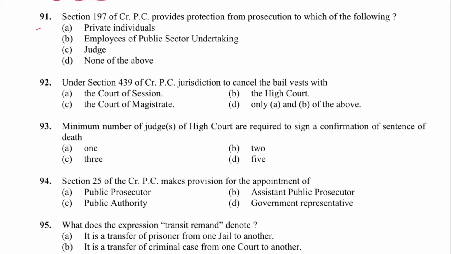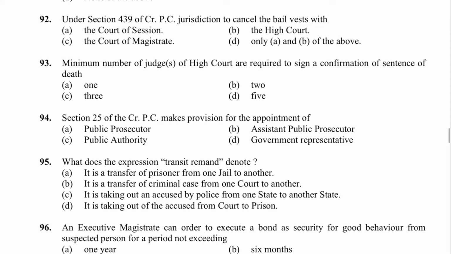Next, 91. Section 197 CRPC provides protection from prosecution to which of the following? Judges and public servants. C is the answer. Next, 92. Under section 439 CRPC, jurisdiction to cancel bail vests with Court of Session and High Court. D is the answer.